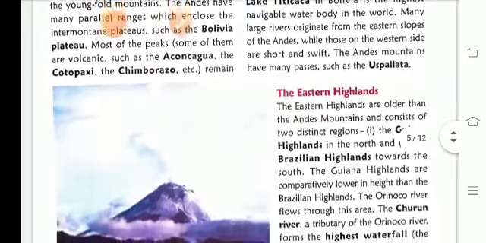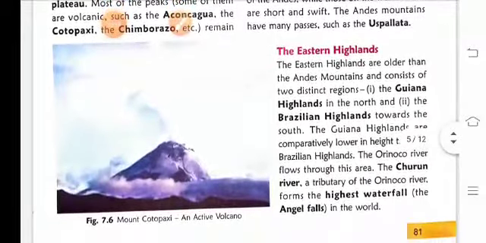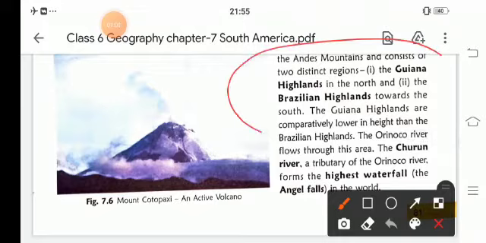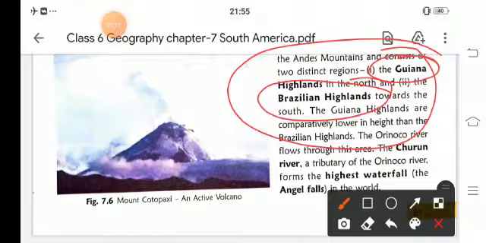In this lesson, we will start with the Eastern Highland. It is older than the Andes mountain range, and it has two distinct regions: the Guyana Highland and the Brazilian Highland. Guyana Highlands are comparatively lower than the Brazilian Highland, and the river that flows there is the Orinoco River.